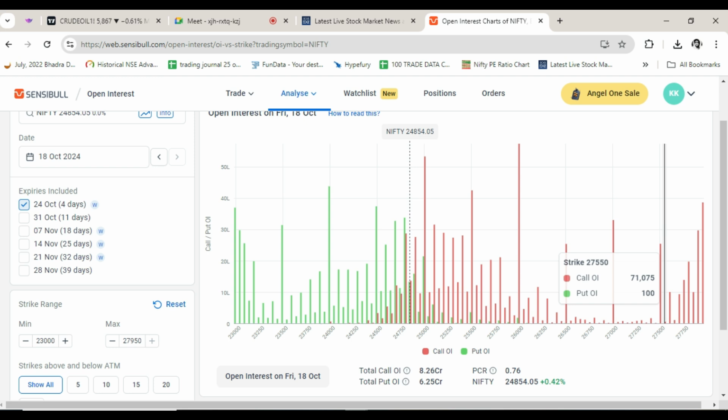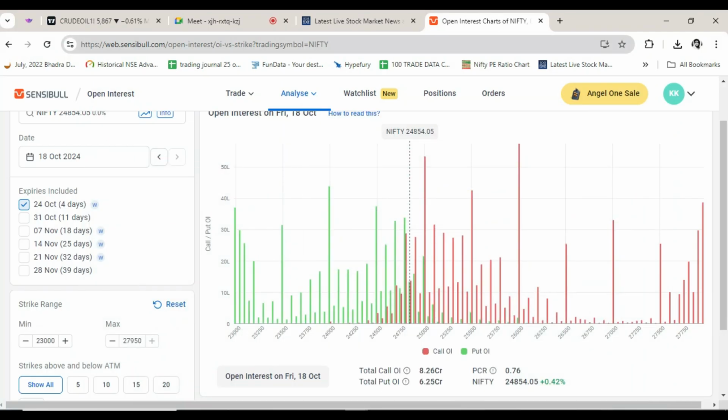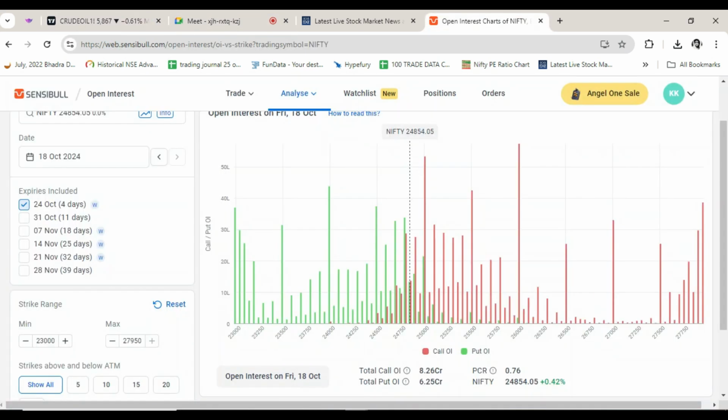I put a tweet regarding recency bias also. In the last 5-6 months, we have been seeing that whenever there were oversold conditions, it was a bullish trend, the market was bouncing.